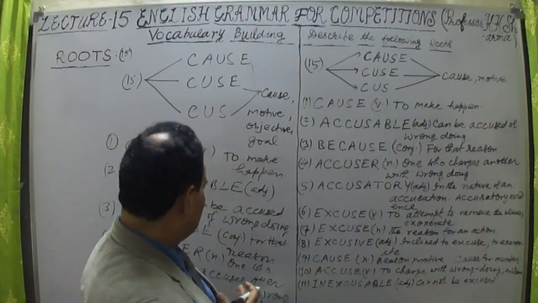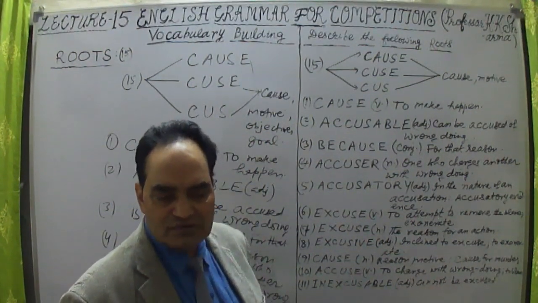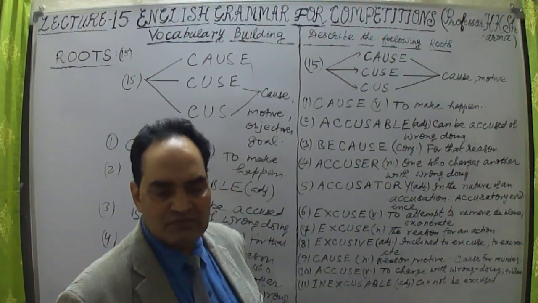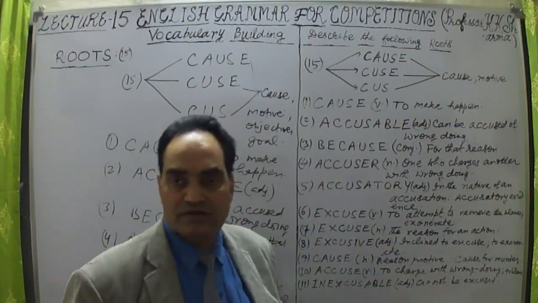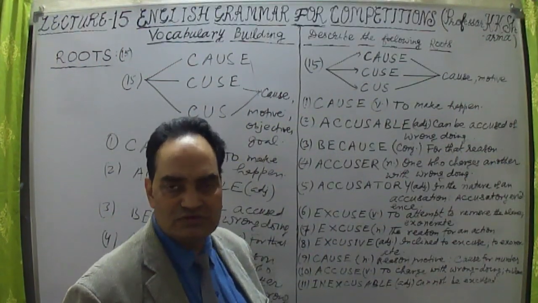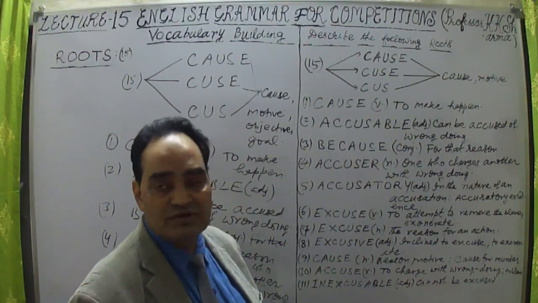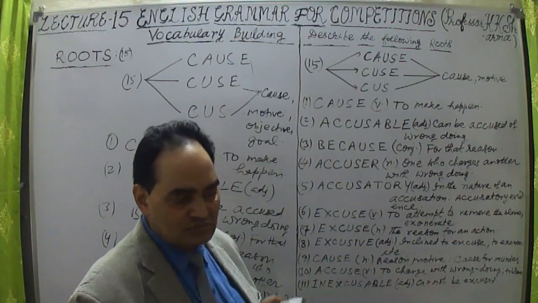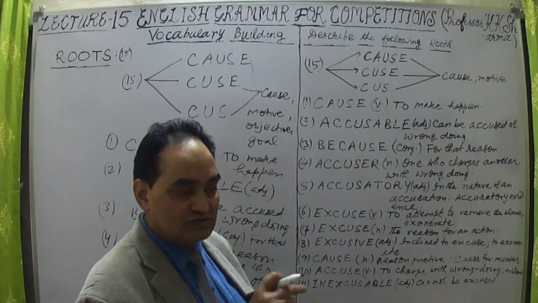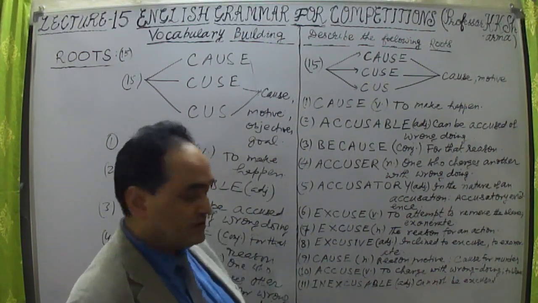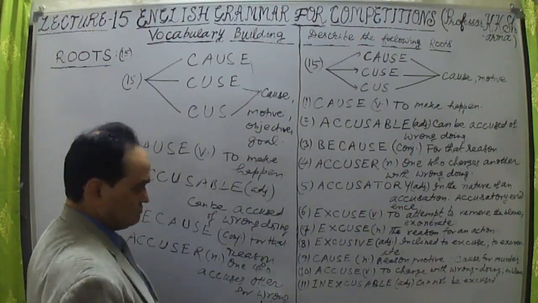This is a legal word, a court matter. Sometimes, who is the accuser? Who is the criminal? Who is the accuser to involve him in crime? He is accusing him that he murdered. He saw him murdering a person. So that is the accuser. That person is accusing this person of murdering an innocent person.